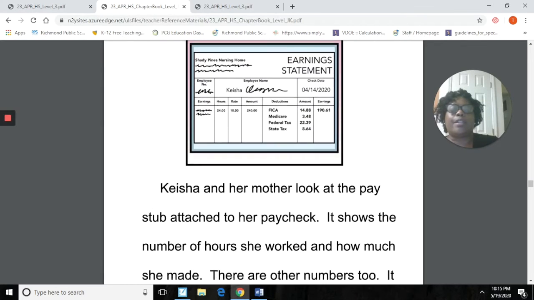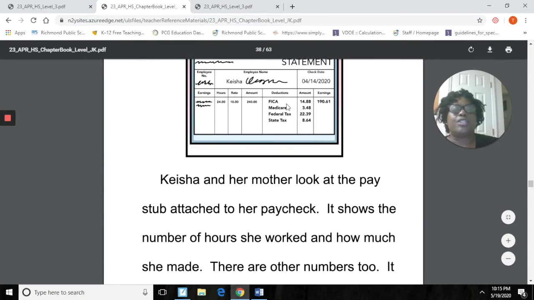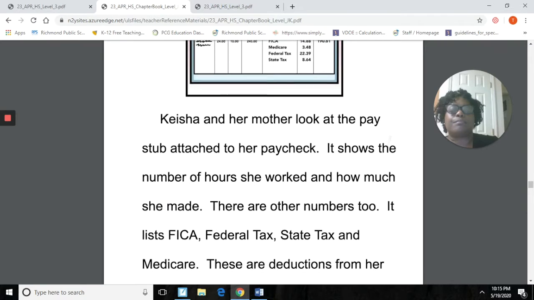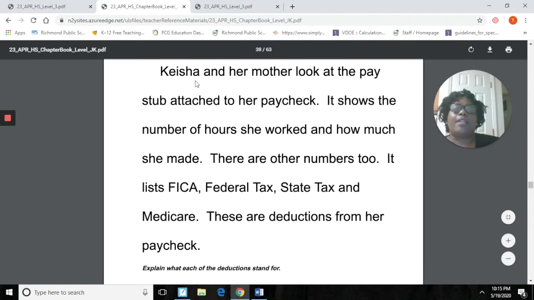So we see here, here's a picture of Keyshia's check. Let me move it down. Here's a picture of Keyshia's check right here, okay? Now Keyshia and her mother look at the pay stub attached to her paycheck. It shows the number of hours she worked and how much she made. There are other numbers too. It lists FICA, federal tax, state tax, and Medicare. These are deductions from her paycheck.